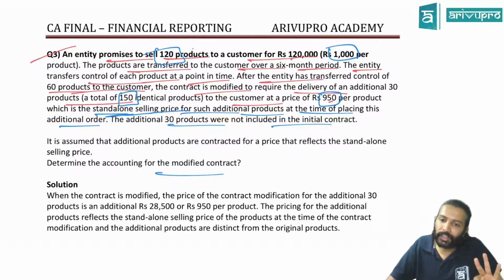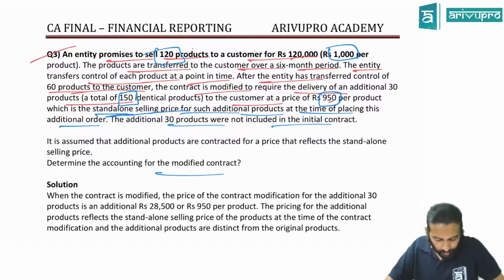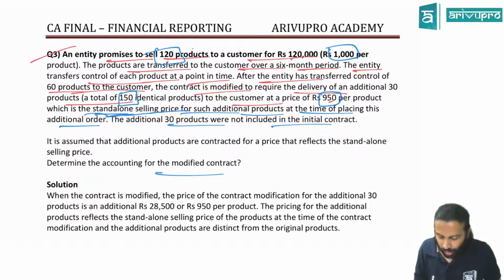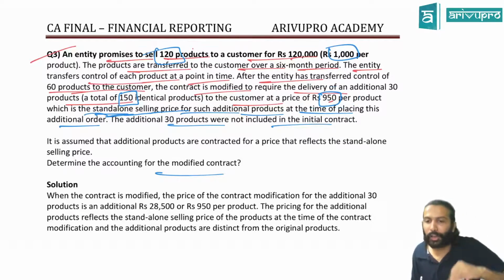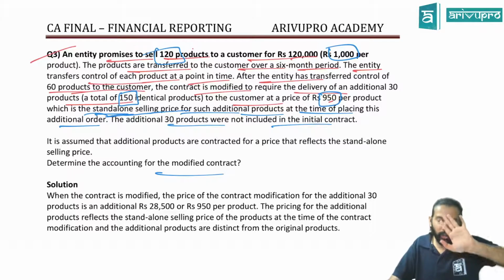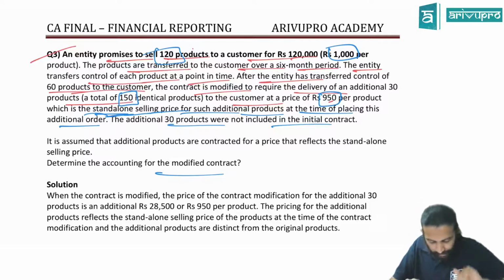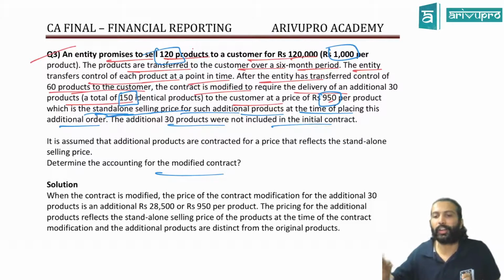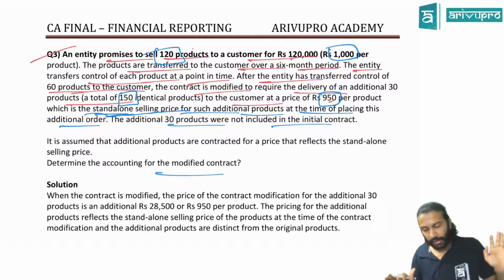Second one: since you have included new goods, will your contract price be the same or will it increase? It has increased. That increase in contract price should reflect the standalone selling price of the product. You are giving the new product at 950 because at that point of time its value is only 950. That means it should be treated as a separate contract. The old contract you should not mess up. The way you are recognizing the revenue for the old contract, it will still run. This 30 you will treat as a new contract and do the accounting. What accounting? Later, not now.